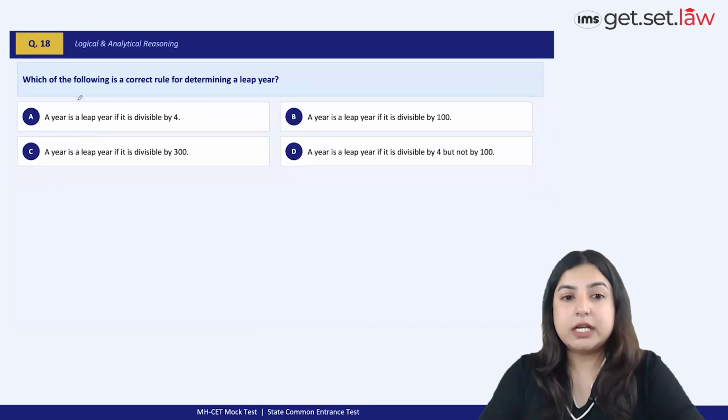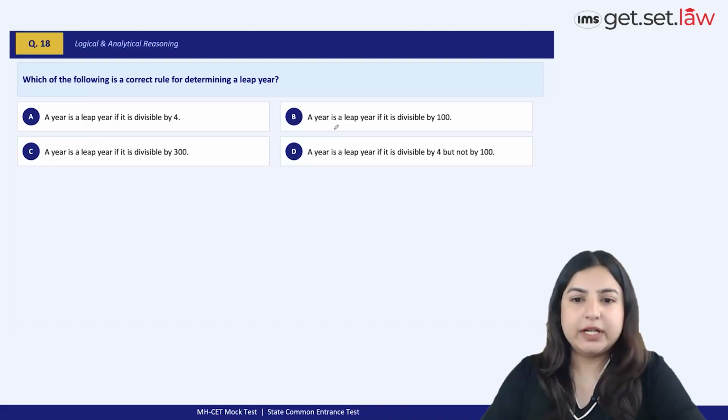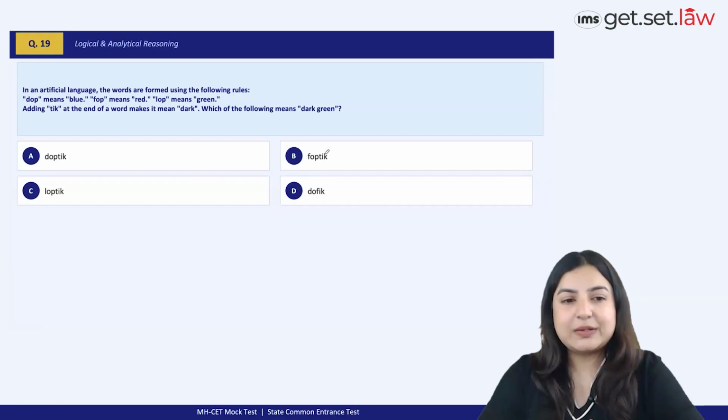Which of the following is a correct rule for determining a leap year? Now, you need to have solid knowledge of this. So, a leap year is a year which is divisible by 4, but at the same time, you have to ensure that it is not divisible by 100 unless it is divisible by 400, and the best option choice here becomes option D.